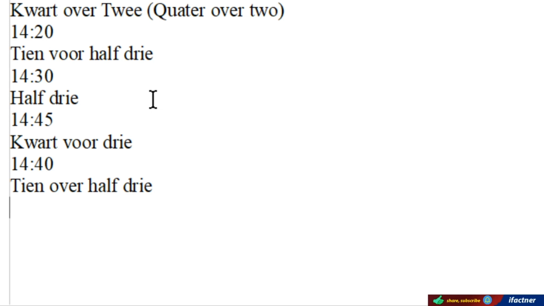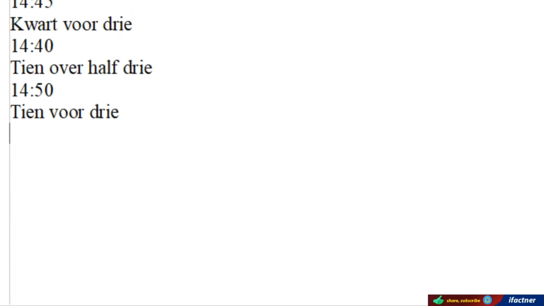And if we have 14:50, then we say 10 voor 3. It means 10 minutes are left before 3. So this is how we tell time in Dutch using the voorzettsels or the prepositions.